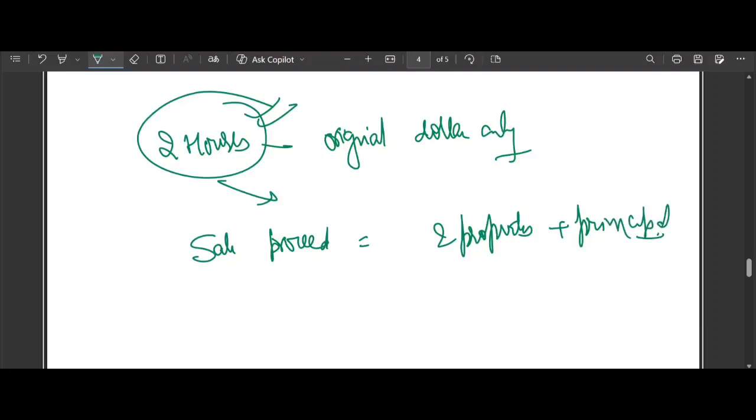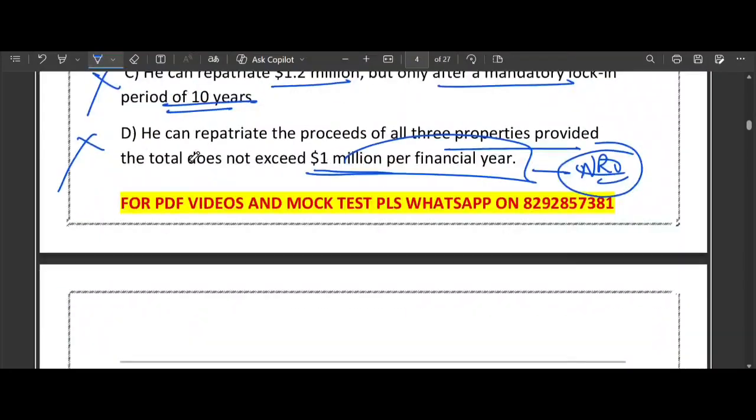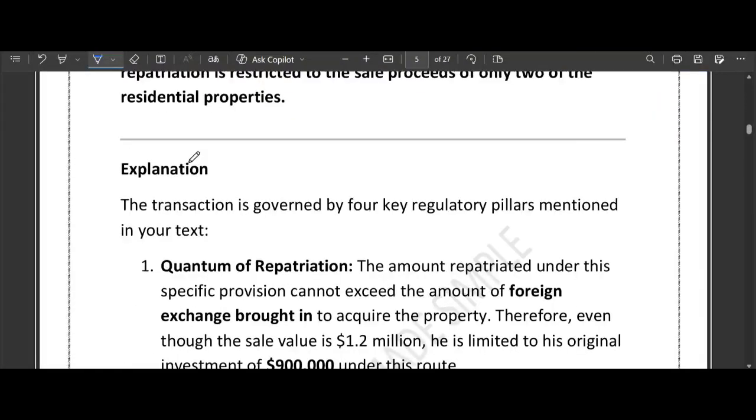Okay, so repatriation of property sale proceeds by NRI is not unlimited. Maximum 2 properties, and the maximum amount is the foreign exchange that you bought with. Nothing more than that. Now let's shift our focus to the next question that we have.